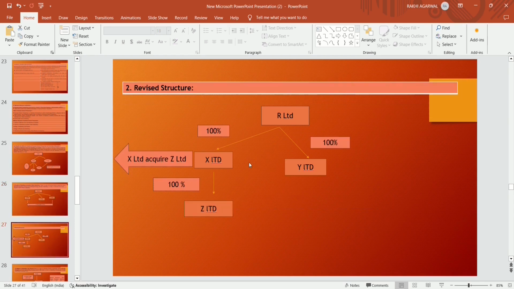In the revised structure, after acquisition, R Limited has only two subsidiaries left, X Limited and Y Limited, because Z Limited is acquired by X Limited. Z Limited becomes the subsidiary of X Limited and a step-down subsidiary of R Limited. This transaction is also a common control transaction because it takes place between fellow subsidiaries.